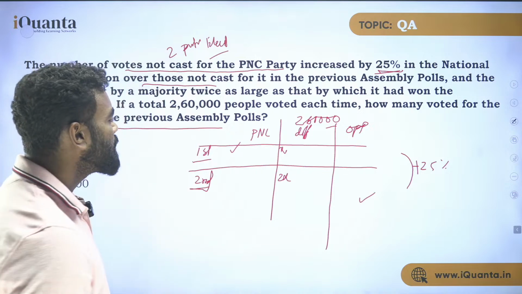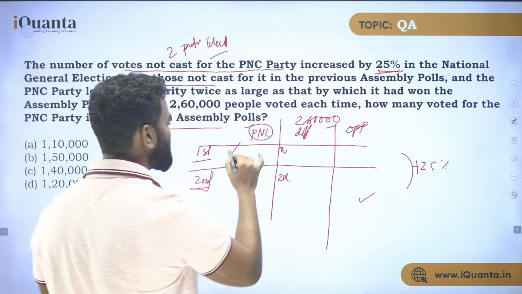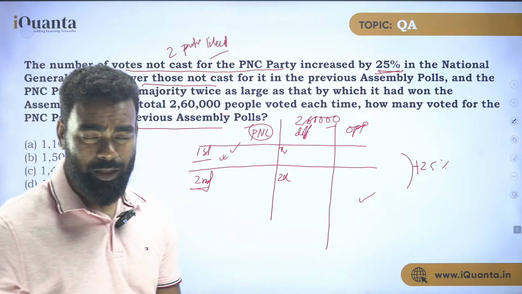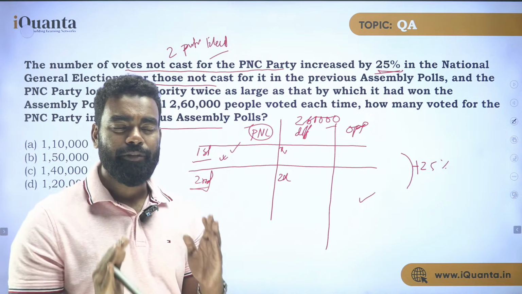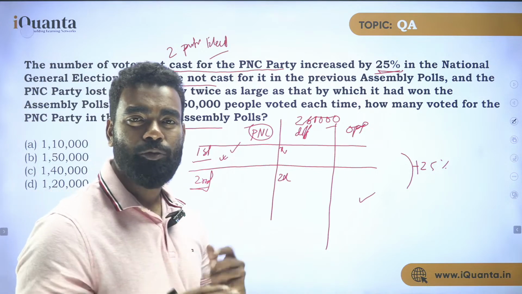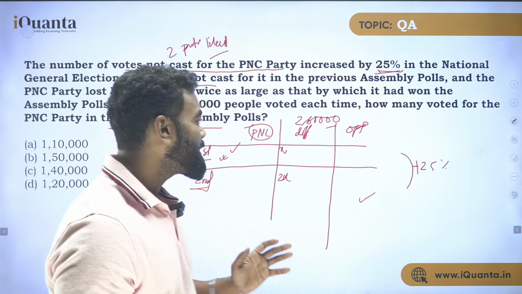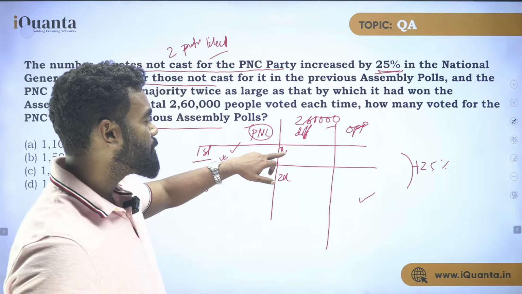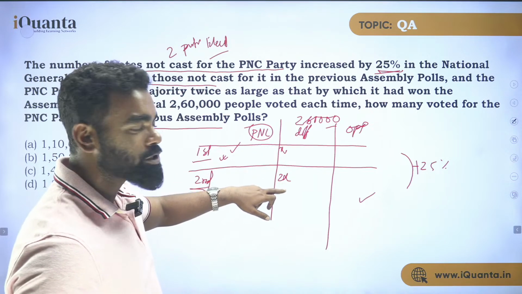What you need to find? You need to find PNC's this one. So this particular field you need to find. Am I clear? So first to find your objective. The objective is very important, what exactly you are going to do. I hope you have understood the question, right? So what is happening? The opposition's vote increased by 25% and PNC, if it is won by X votes, now it has lost by 2X votes.